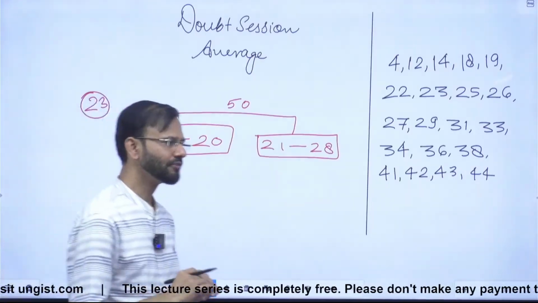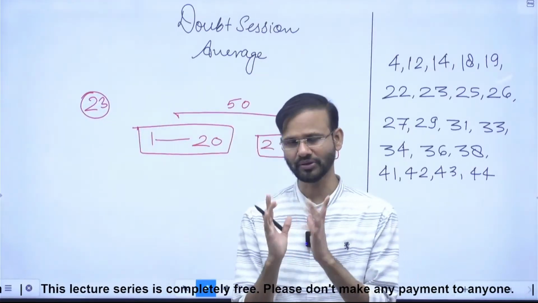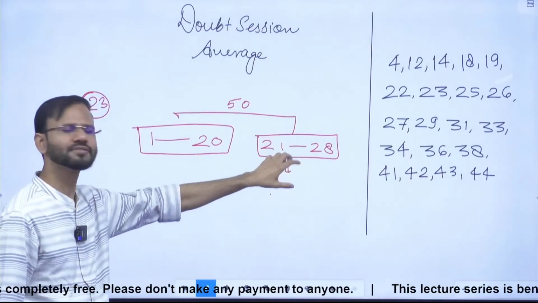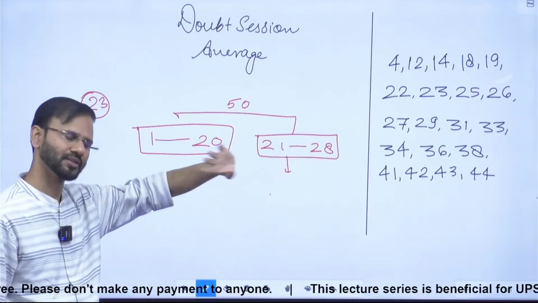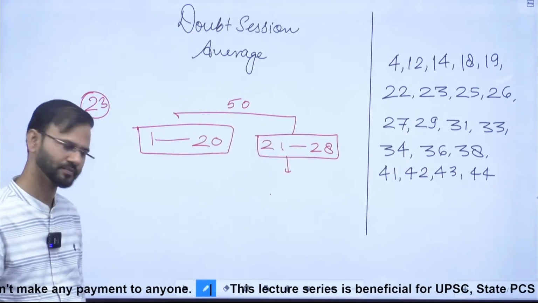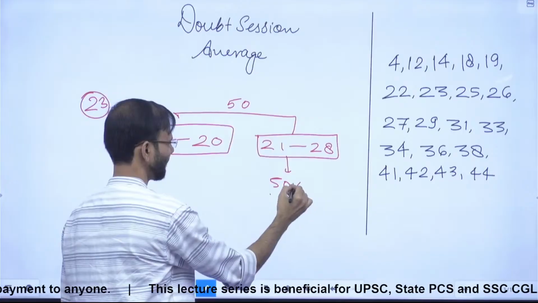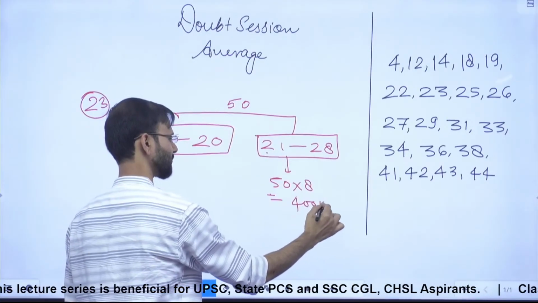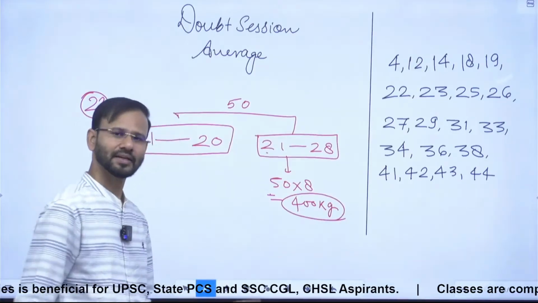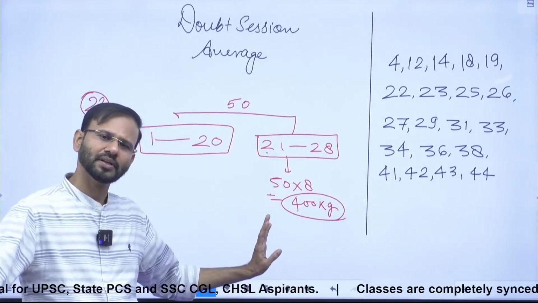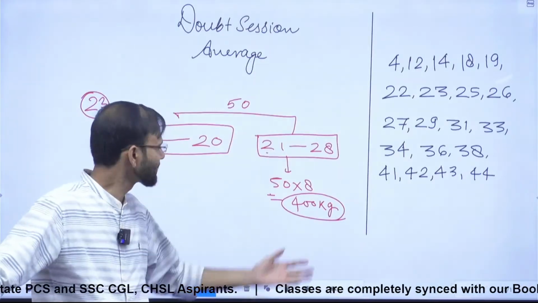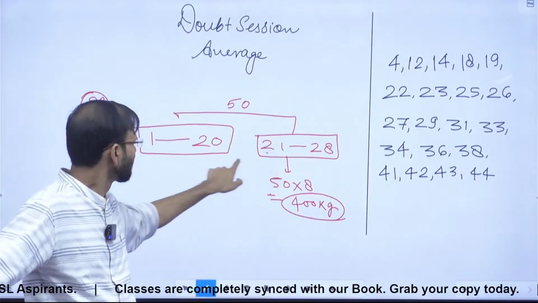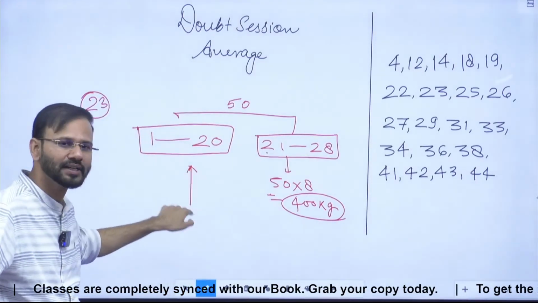So now guys, if we assume the best case, just think on it. If we assume the best case, then we assume the average of all these candidates here is 50. I mean, the weight of all these candidates is 50. So 50 into 8, 8 candidates, so sum must be 400 kg. Right? Guys, this sum is not the actual sum. Why? Because once they left, what happened? Once they left, the average weight of these candidates increased.